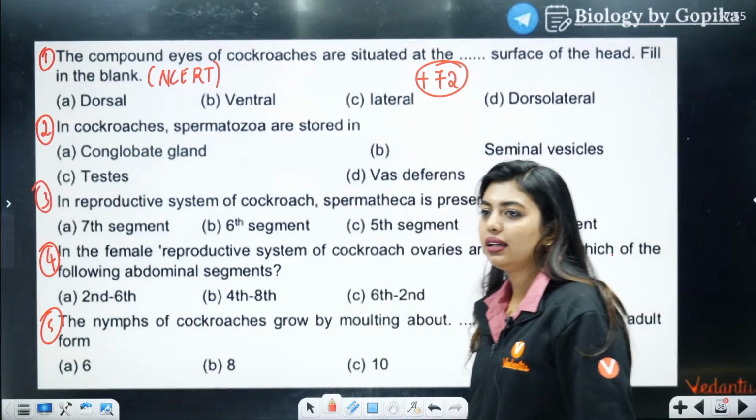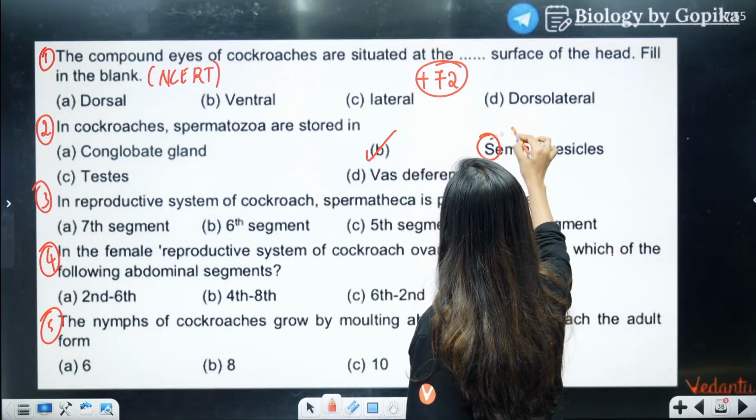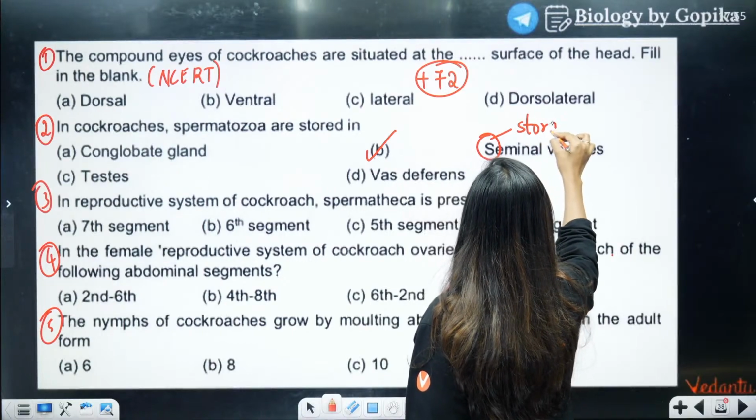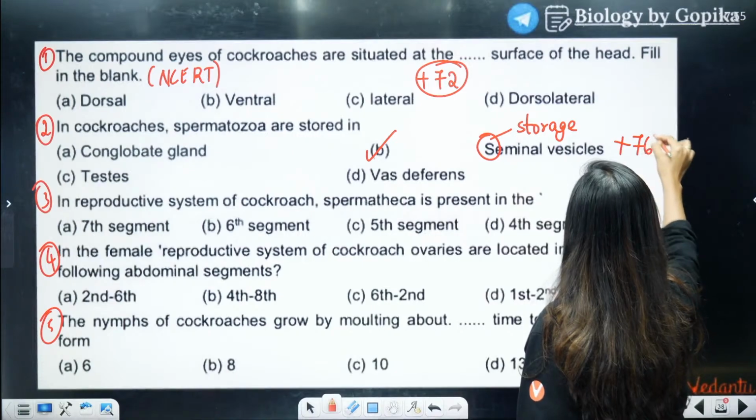B is the answer. Yes, very good. Seminal vesicle is the answer. S for seminal vesicle, S for storage. This will give you 76 marks.